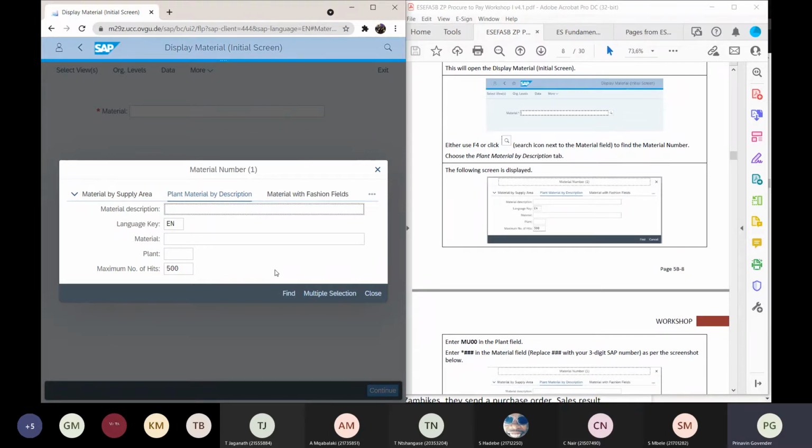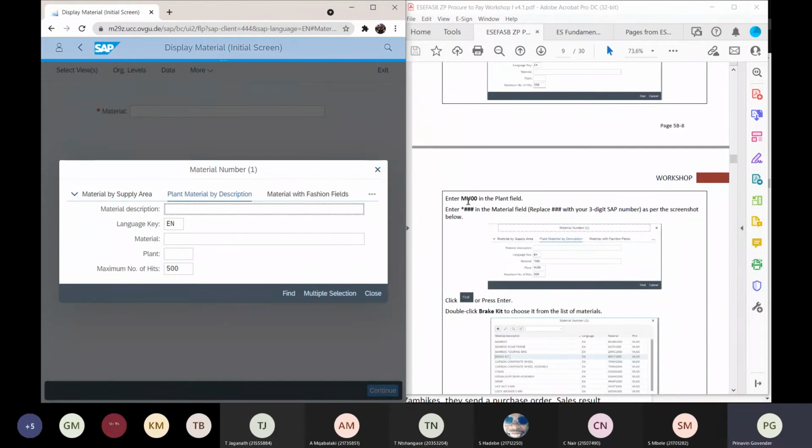So now I need to go and access. It says enter MU in the plant field. Where is my plant field? There's my plant field, and it's MU00, correct? And it says enter in the materials field. Where is my materials field?